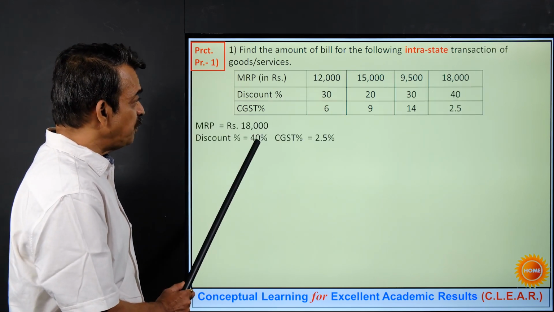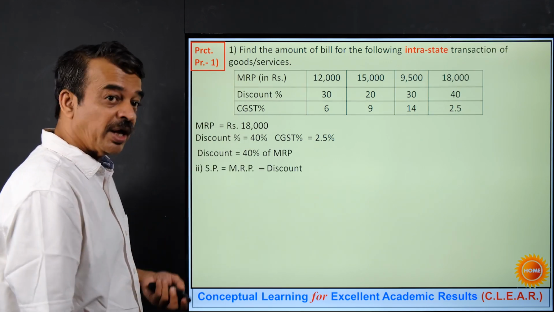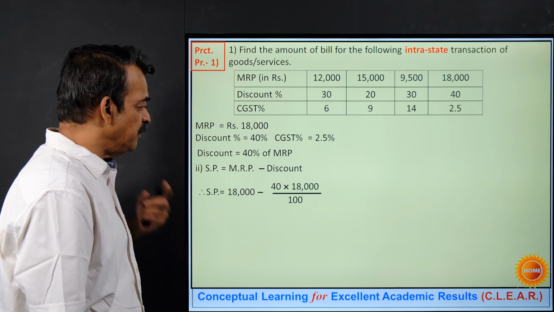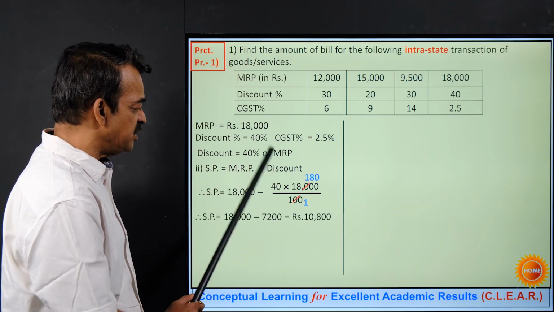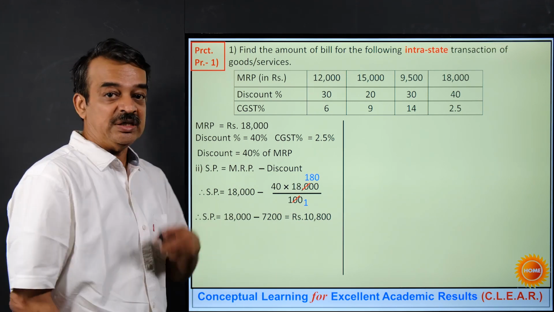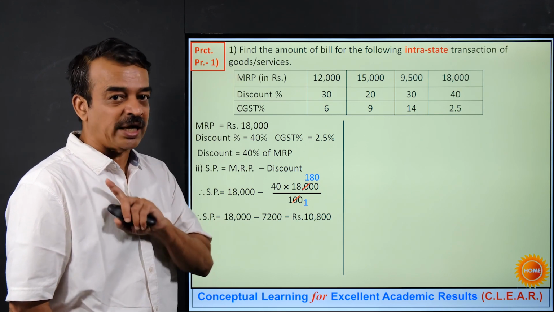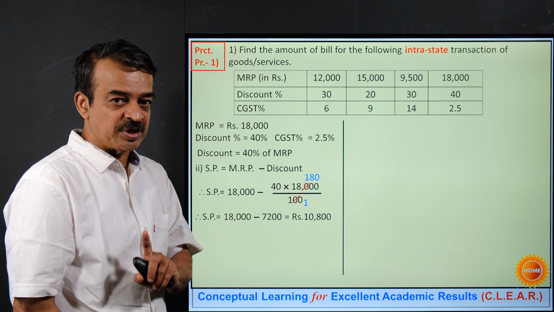Discount is 40% of the MRP. So if I subtract it from MRP, I'll get the selling price. Simplify this, it will be 7,200 as the discount. Subtract it from MRP, I get SP, that is selling price, as 10,800. Rate of CGST is 2.5%.